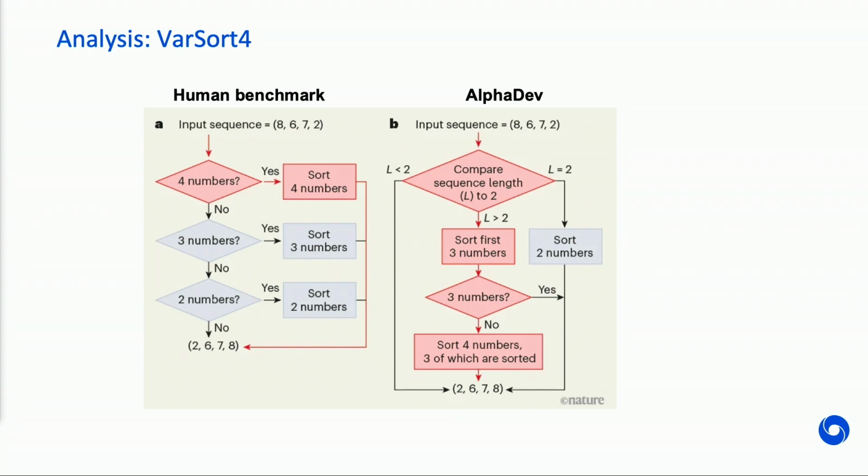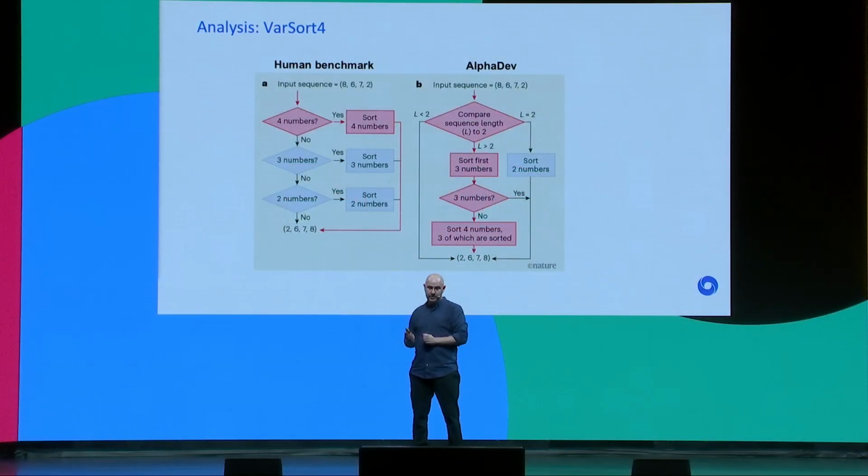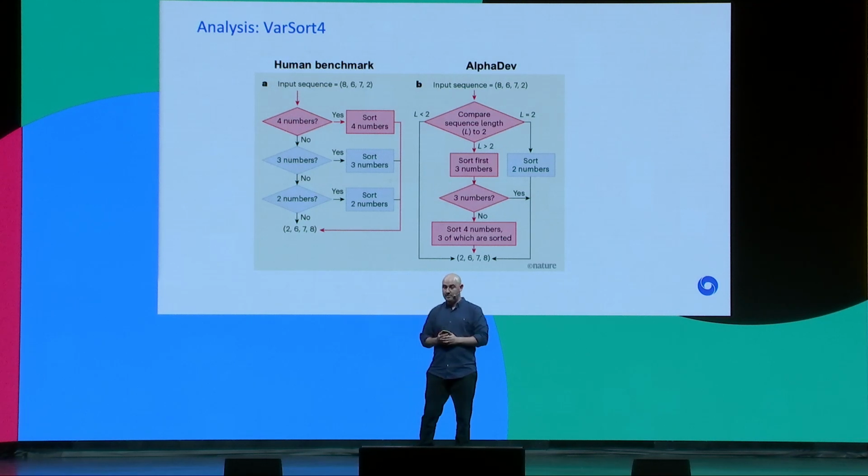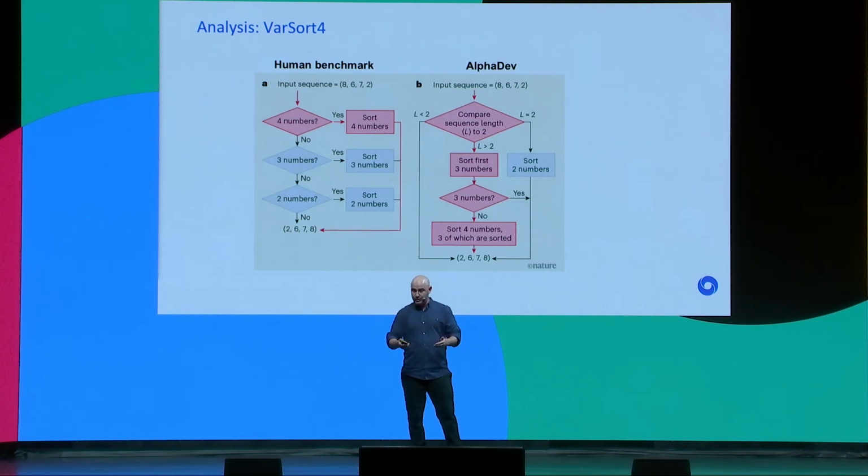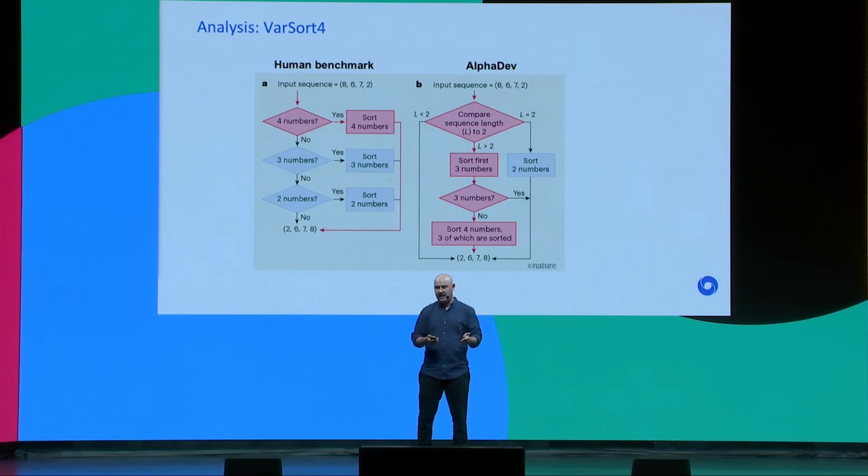Now, on the right-hand side is the variable sort algorithm discovered by AlphaDev. And it works in a very different but quite intuitive way, in that given the same 4 elements, it first checks, well, are there 2 elements? And if it was a vector of 2 elements, it would call sort 2, and you were done. But if there were more than 2 elements, in this case there were 4, it immediately calls sort 3. And then it says, well, was it actually a vector of 3 elements? And in this case it's not, but if it was, it would call sort 3, and we were done. And then at the end, it calls a much more simplified algorithm for sorting 4 elements, because already 3 of the elements have been sorted.